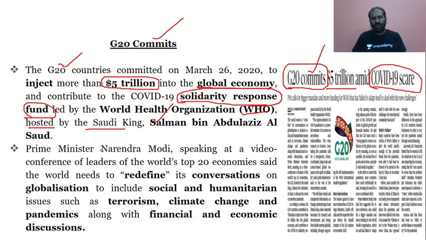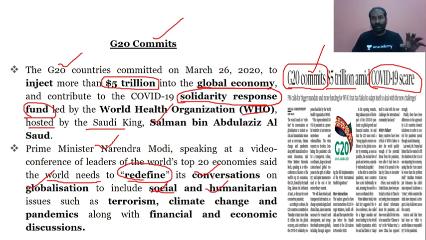And then we will look at what was also mentioned by Narendra Modi while he was participating in the video conference of the G20 summit. He has said that the world needs to redefine its conversation on globalization. Why? Because he says the redefinition of globalization has to take place, as the social and humanitarian issues, I repeat, he wants to include in that redefining of globalization.